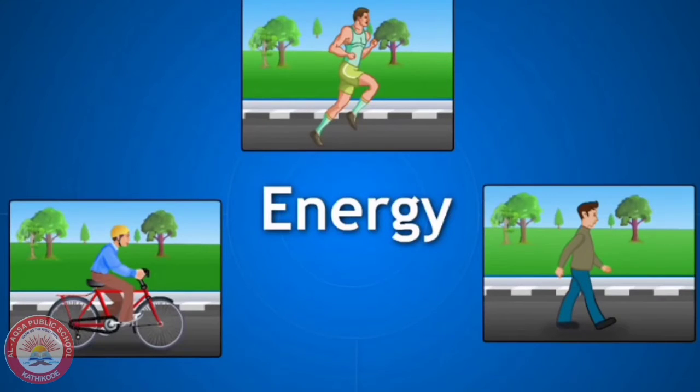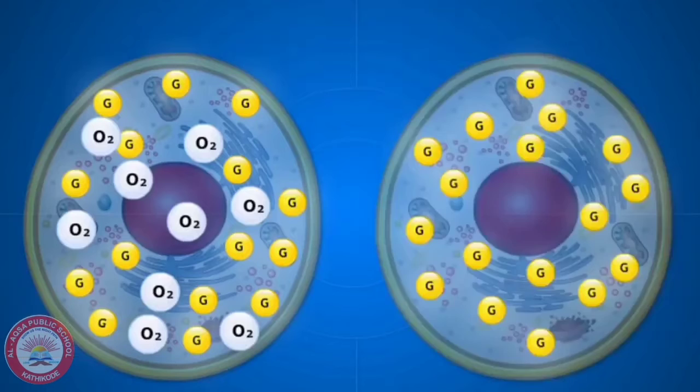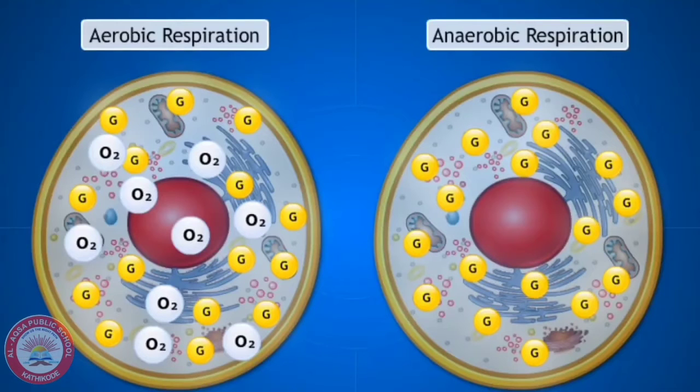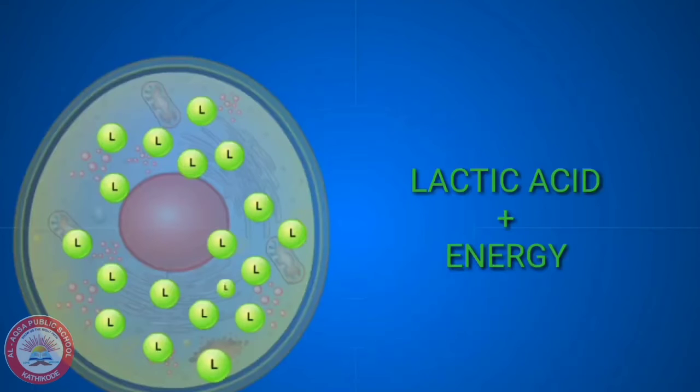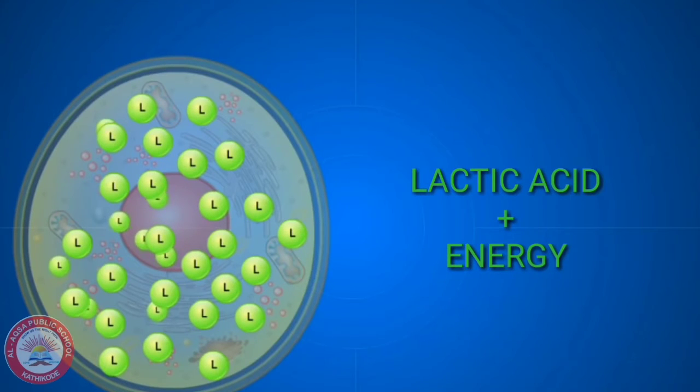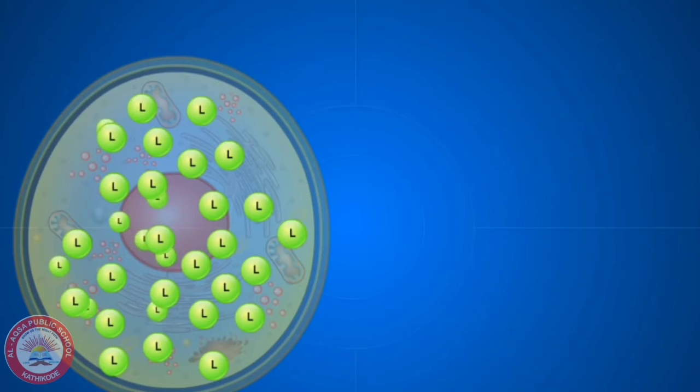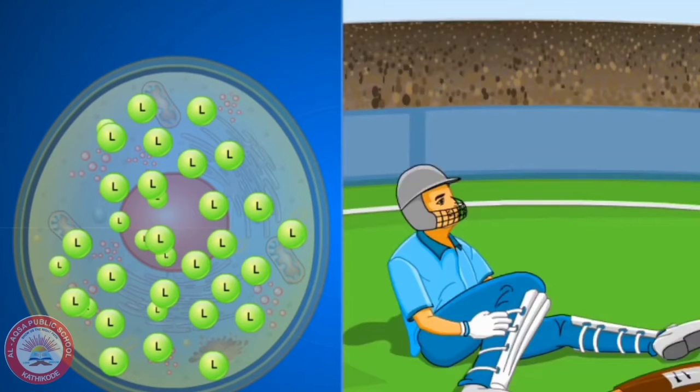Such exercises need a lot of energy and thus the oxygen in muscle cells will be less. In the absence of oxygen, muscle cells undergo anaerobic respiration and produce energy along with lactic acid. Lactic acid is toxic to our body and the accumulation of this lactic acid causes muscle cramps.